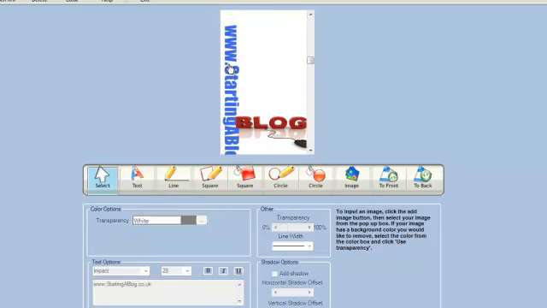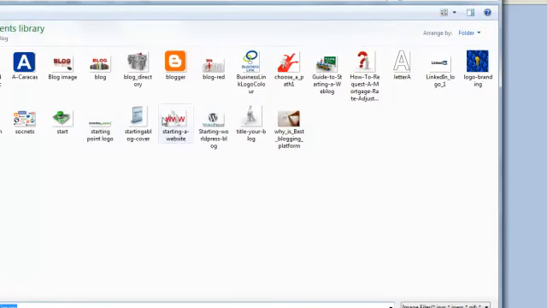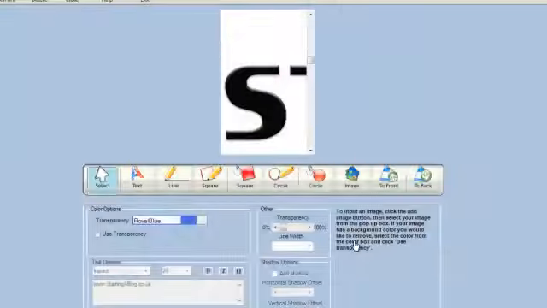I mean, if you want, like I said, this is a free option, at least until you get started and start making some money from your blog. You don't want to shell out a whole bunch of money unless you have it to spend. So I'm going to get another image and select that. So I'm going to use this starting point image.